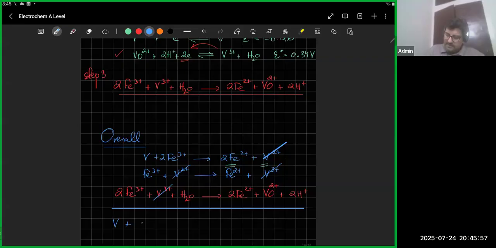As I've got 2, 3, 4, 5 Fe3 plus. And the product is 5 Fe2 plus, VO2 plus, 2H plus, एक water भी है यहाँ पे left side पे, so there's 1 water as well. So that's eventually my final overall equation for this reaction.